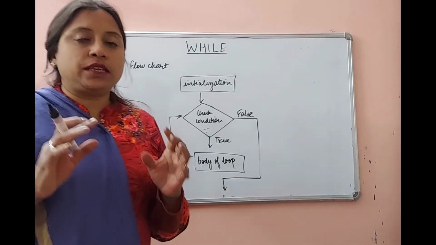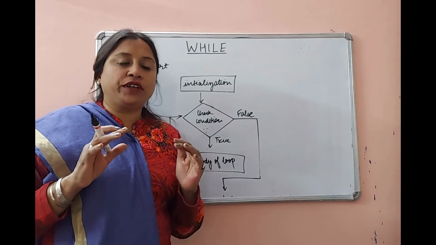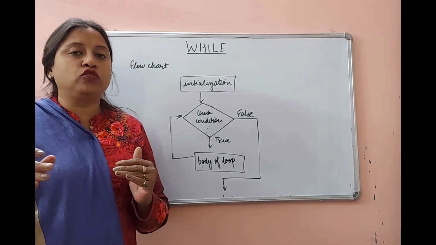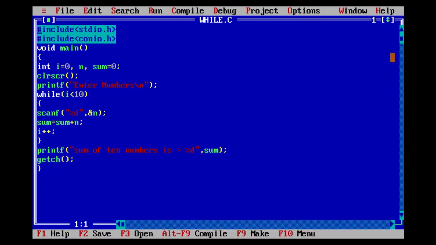Now we will write same program of addition of 10 numbers using while loop as we have earlier done using for loop. Friends, as we know, whenever we write any program in C language, we have to include stdio.h, that is standard input output header file. This file contains various input output functions. Then next we have included conio.h header file. This is a console input output header file.